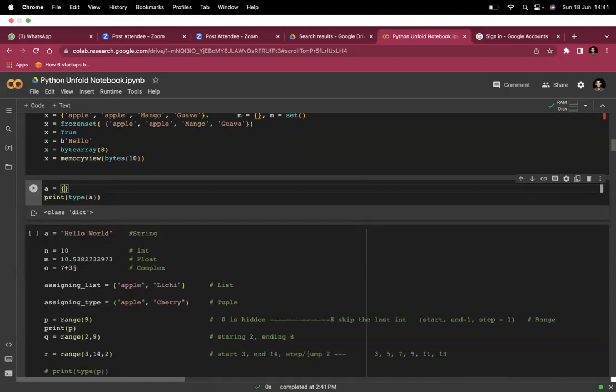But if you provide values A, and then B, you will see it is of type set because this is the way the Python interpreter interprets it. If you provide key and then value, now you print it, it will say it is a dictionary.